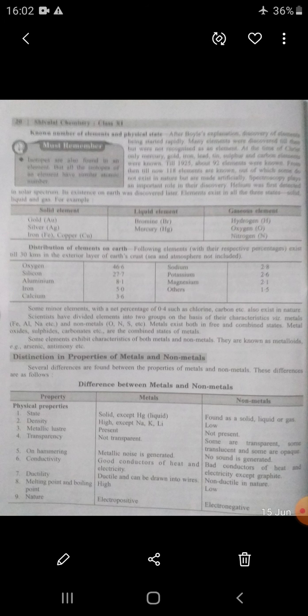This defect was removed by the famous Italian chemist Avogadro in 1811. Avogadro named a compound atom a molecule. According to him, a substance is made up of two types of particles: first atoms, second molecules. An atom is the smallest part of an element which participates in a chemical reaction but does not exist in the free state.